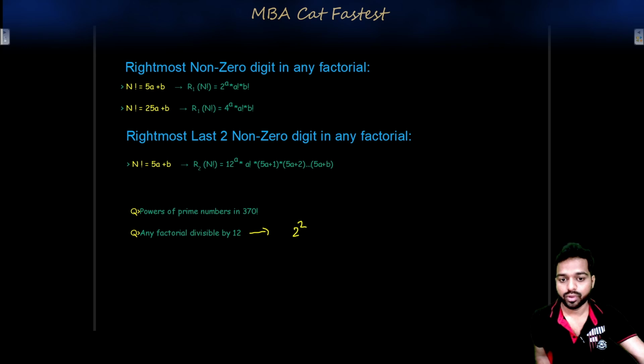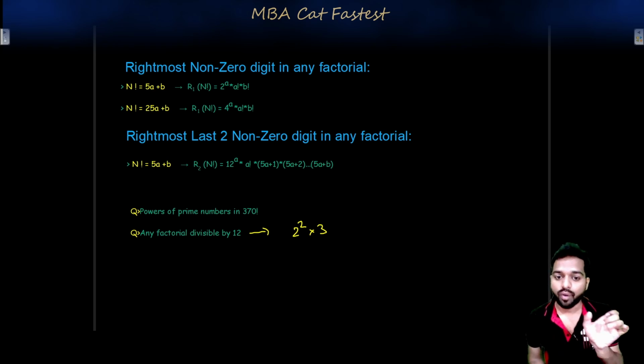It is made up of 2 square into 3. So, you just need to find the power of 2 square in 370 factorial, which means you need to prime factorize 370 factorial by 2 and by 3. You get the number of 2's, you get the number of 3's. Whatever limits, let's say it has a greater number of 2's and fewer 3's, so 3 will limit it. So whatever the value of 3 will be, that is your answer, right?